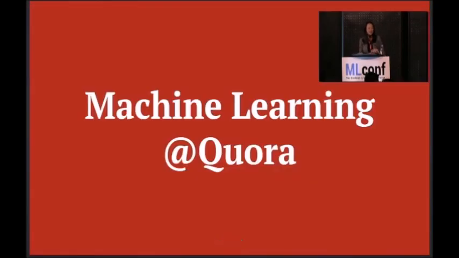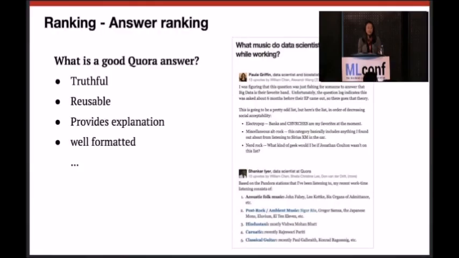Now, let me get into some of the applications of the machine learning algorithms that we developed using the data that I've just talked about. And I'll start with an example of answer ranking. So basically, the problem definition is this. You have a question and a number of answers written for this question. We want to rank these answers so that the best answers stay at the top of the page.